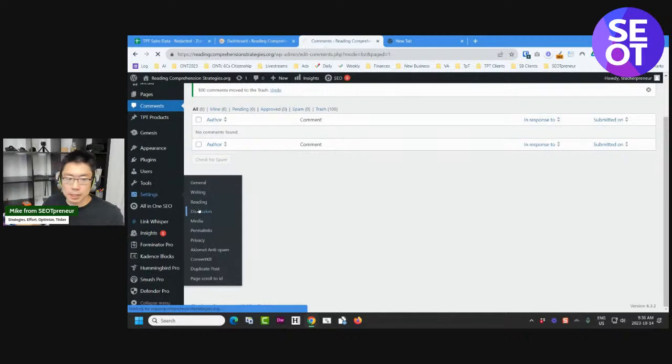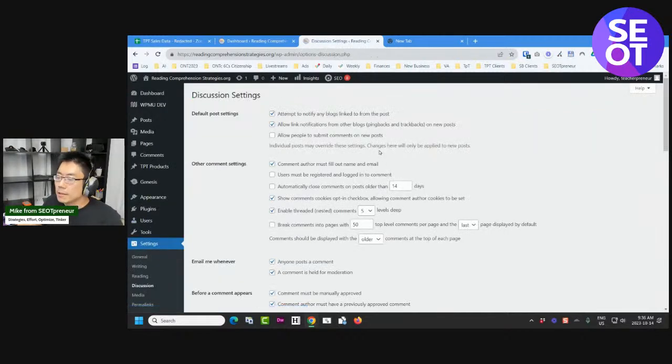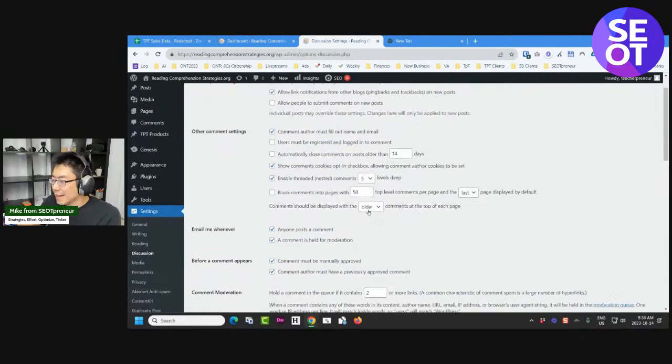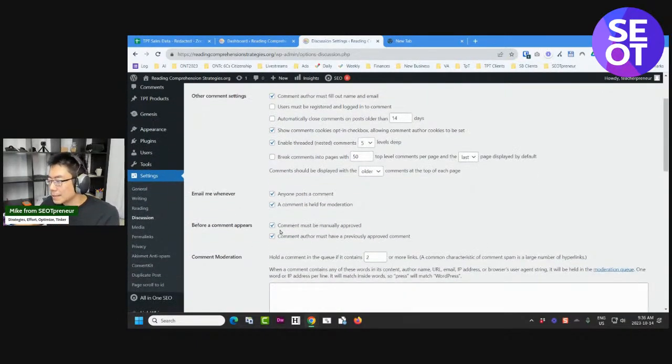Let's go to discussion. And the reason why comment spam works is because of a couple of things. There is this setting here. I set up mine so that comments must be manually approved. But the default setting on WordPress is that the comment author must have a previously approved comment. And here's the trap.